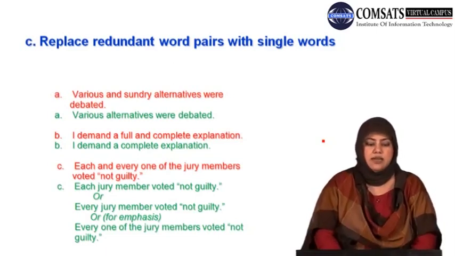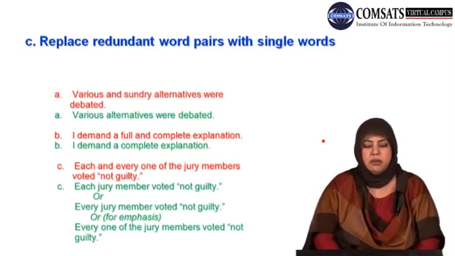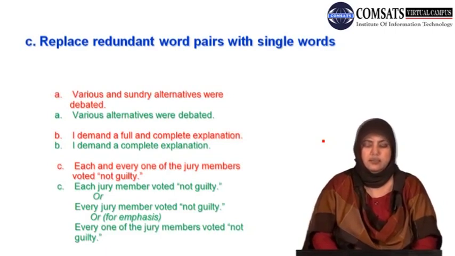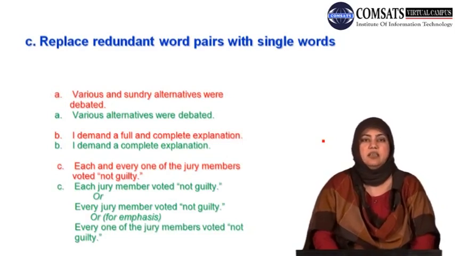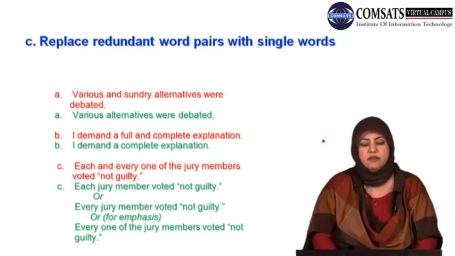Example number 3 on this slide is each and every one of the jury members voted not guilty. Each and every one. अब फिर ये repetition है and I would like to point out that in the Pakistani context we are quite used to this kind of repetition.